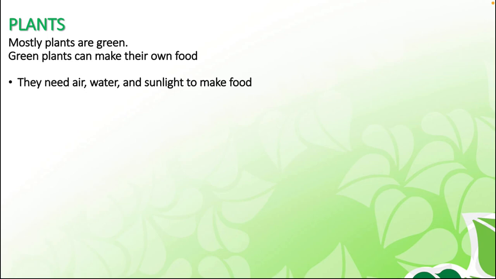Plants. Mostly plants are green. Green plants can make their own food. They need air, water, and sunlight to make food. As all of you know, plants are living things.